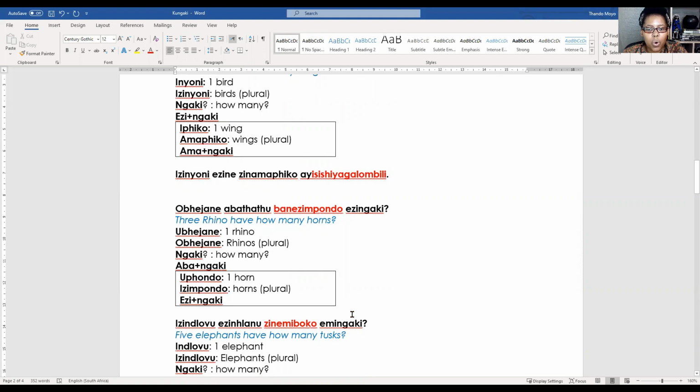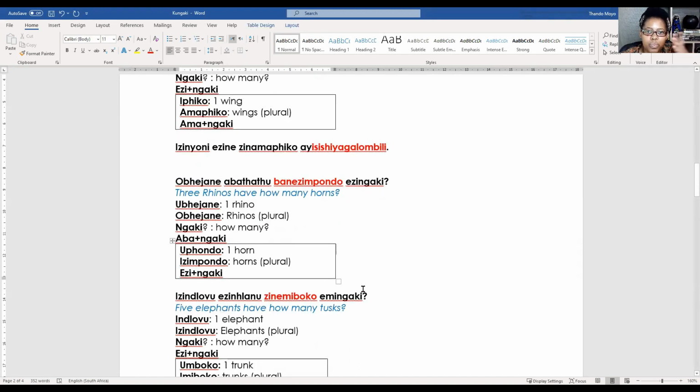So, how many horns are there between 3 rhinos? Right? Now we need to know what the noun is. The noun is ubhejane when it's 1, obhejane when it's more than 1. It's a plural. So obhejane, then we would say aba, just the same as you would say with, for example, udadewethu, odadewethu, and then we would say abathathu if you've got 3 sisters.